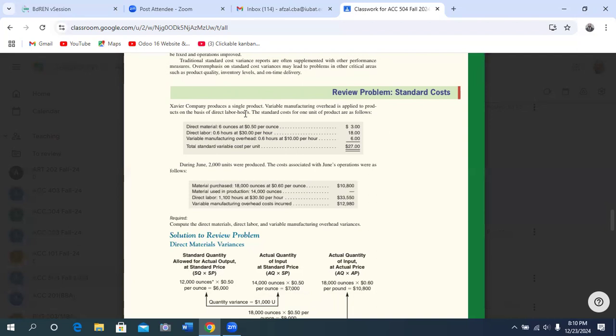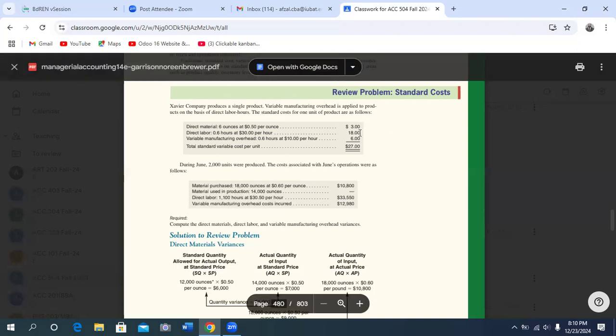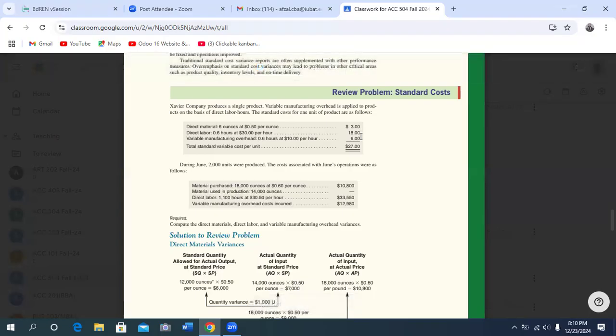The standard costs for 1 unit of product are as follows. Standard means what? Do you know what standard cost is? It is benchmarking, or you can say it is some universal cost, or a similar cost used by other companies also.